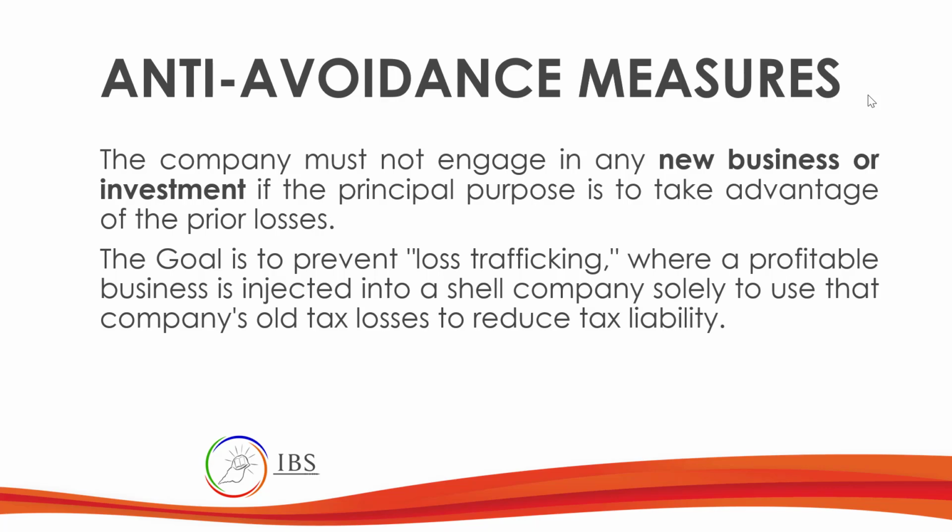Okay, so they cannot just create a new business which can absorb the loss. The goal is to prevent loss trafficking, where a profitable business is injected into a shell company solely to use that company's old tax losses to reduce tax liability. So what does it mean? You cannot create a special purpose entity just to transfer your loss.